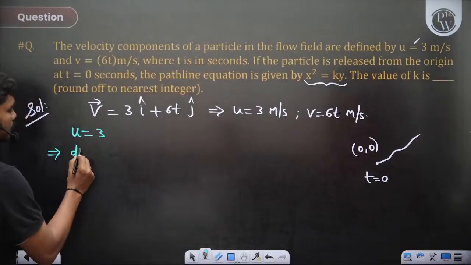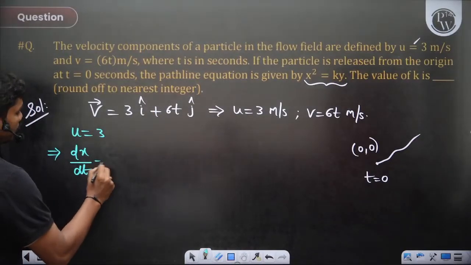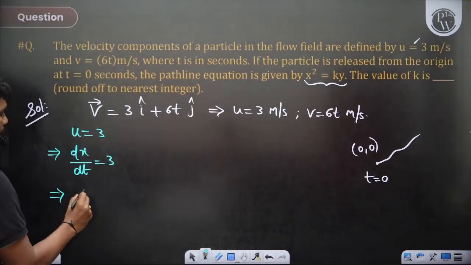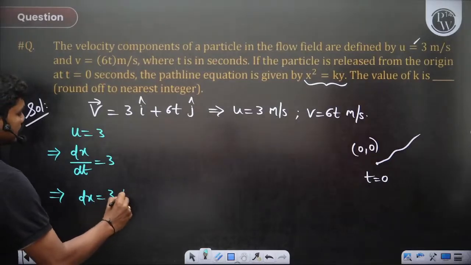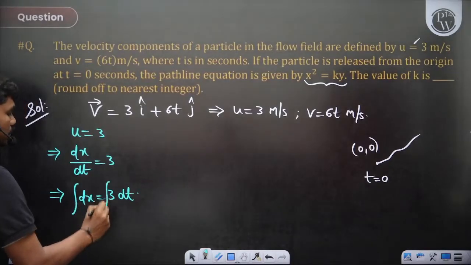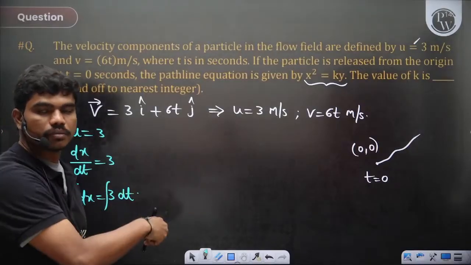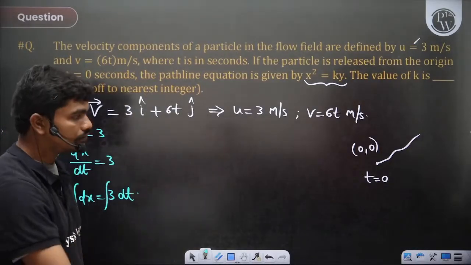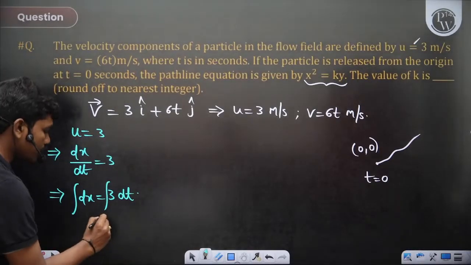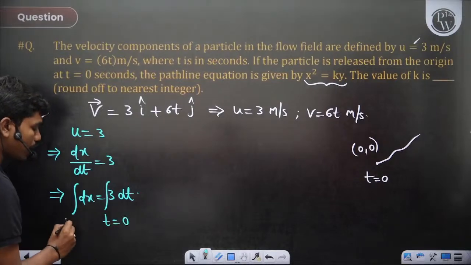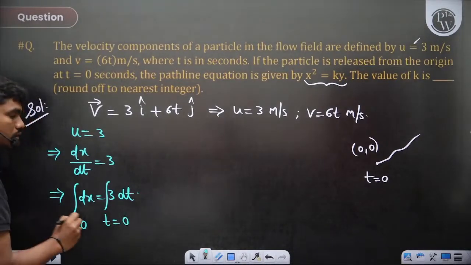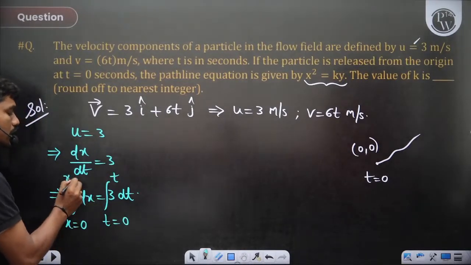So u is nothing but dx by dt is equal to 3. So dx is equal to 3 dt. Let us integrate this. For integrating, you can integrate x equal to 3t plus constant, then substitute the boundary condition. Rather than doing all this, you can do something else. At time t equal to 0, the particle is at the origin, so x is also 0. So at some time t, you don't know what the location x is.